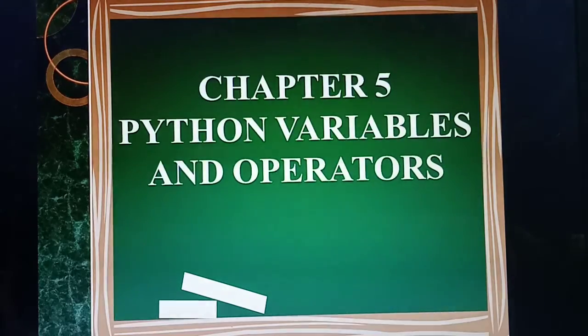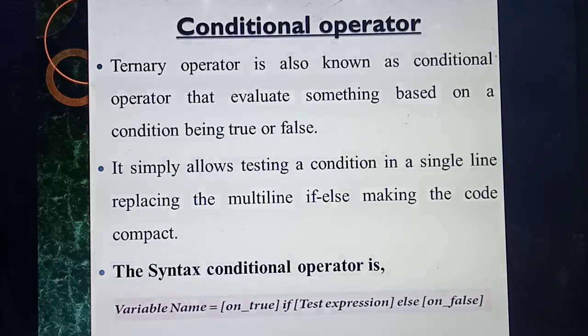Now we are continuously studying, from last week onwards, chapter 5. What's the title of your chapter, students? Python variables and operators. Now we are studying the important 5-mark question. What's the important 5-mark question? Tokens.